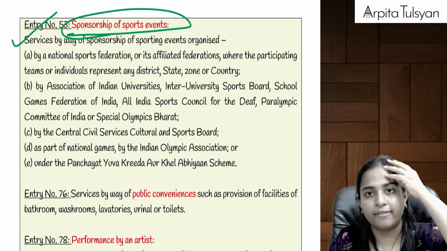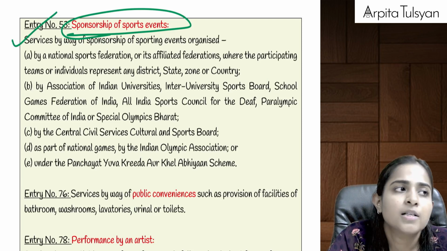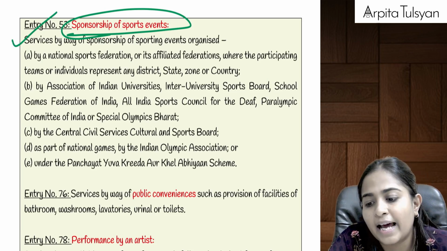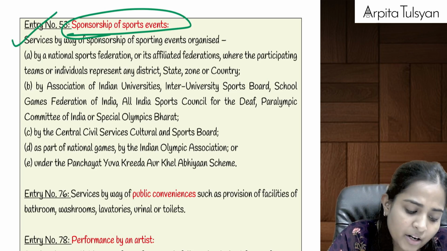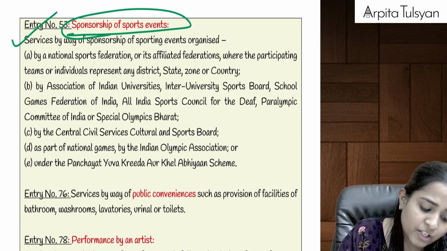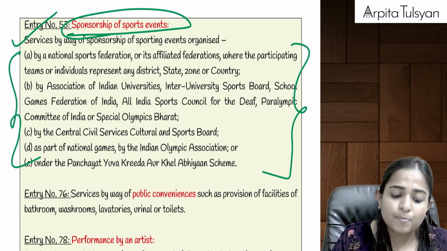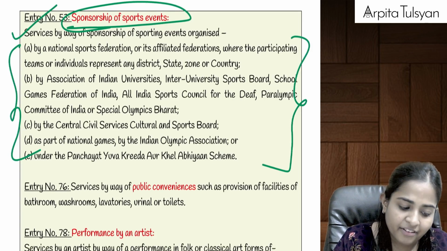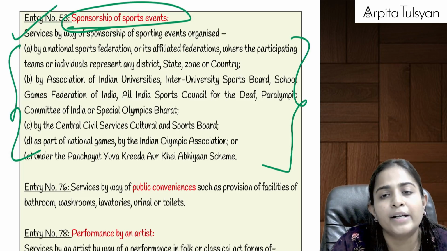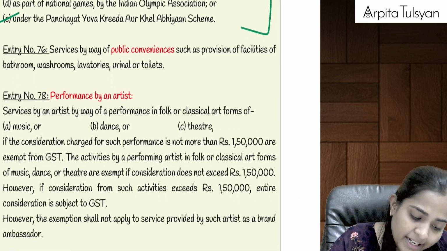Sponsorship of sports event. In RCM, we had studied about sponsorship activities, reverse charge mechanism. Sponsorship services provided by any person to a body corporate or a partnership firm will be liable to tax under RCM. Now here they are telling, if we are doing sponsorship of any sports event which is organized by those 5 people only, means sponsorship of recognized sporting activities, then that will be totally exempted from GST. Means whatever amount we are going to get in the form of sponsorship money, on that we are not going to collect any GST.